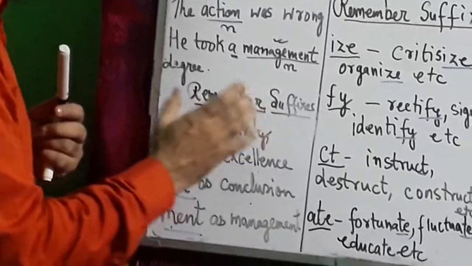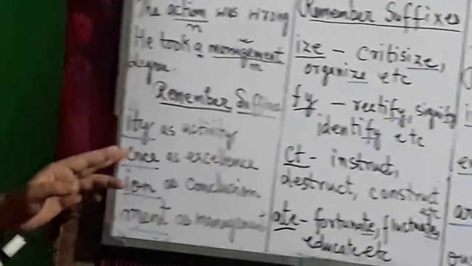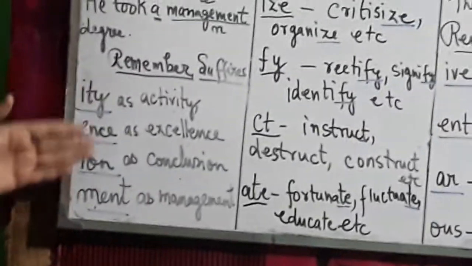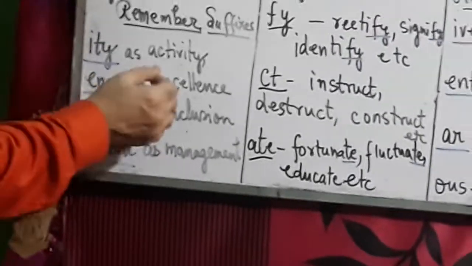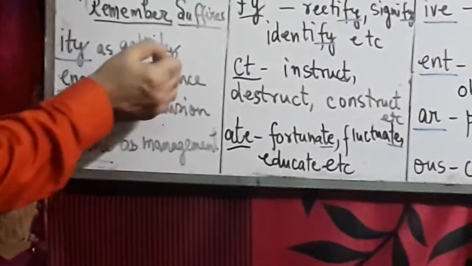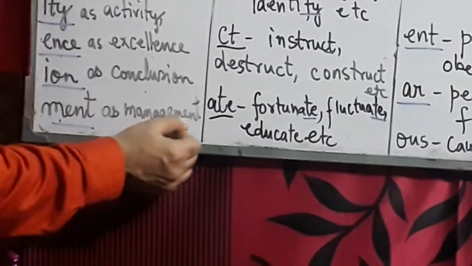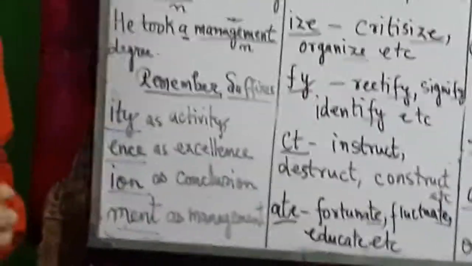Again we have to remember the suffixes which I gave you in the last video. So ity, ence, ion, ment. Whenever you find these suffixes, it means words which come at the end part of the word, at the tail end. Like activity, so you can see ity, excellence, conclusion, management. So these are the words which are of the noun category.